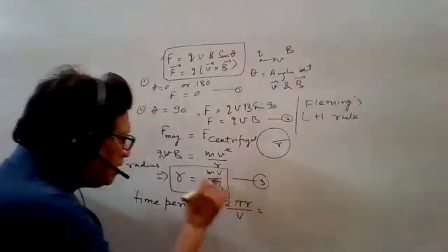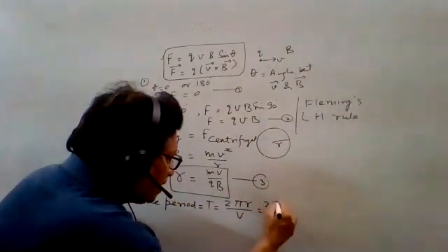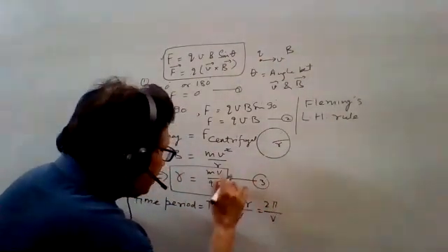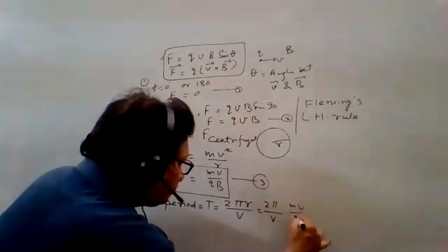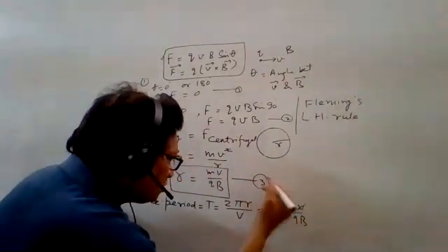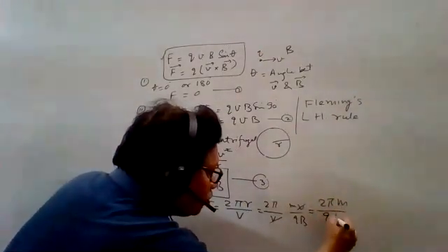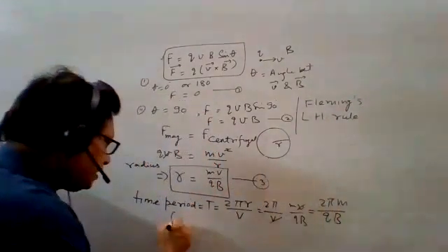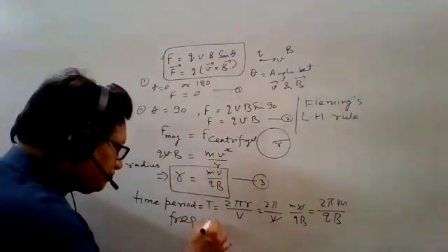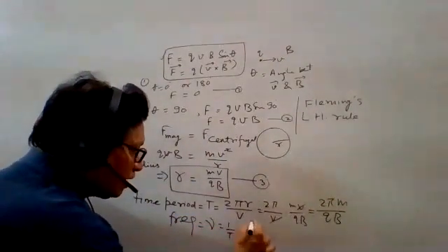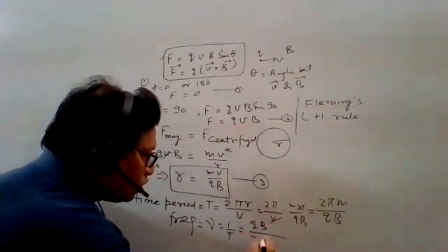If we put the value of r, which is mv upon qB, v also cancels out, so we get the time period formula 2 pi m upon qB. And frequency is just the reciprocal of it, so simply qB upon 2 pi m.